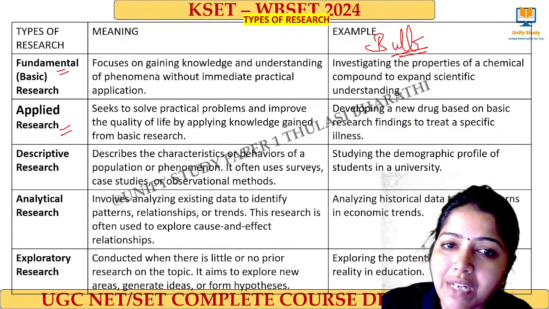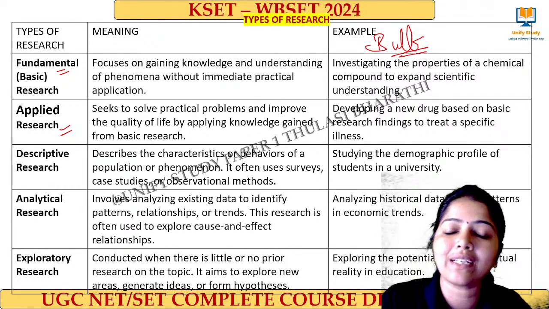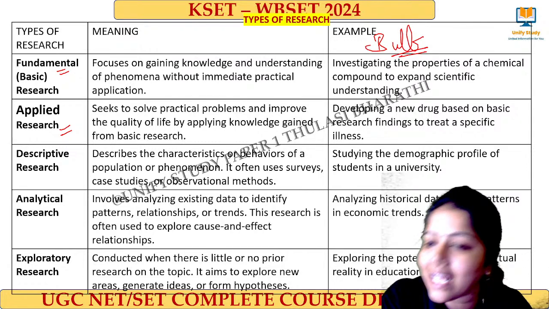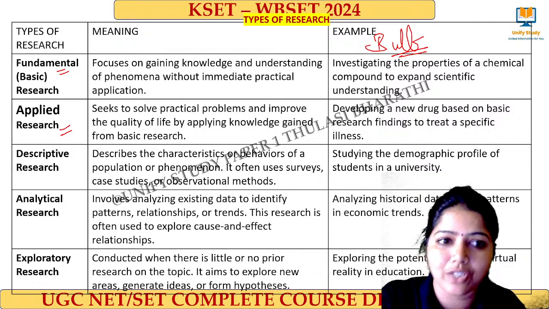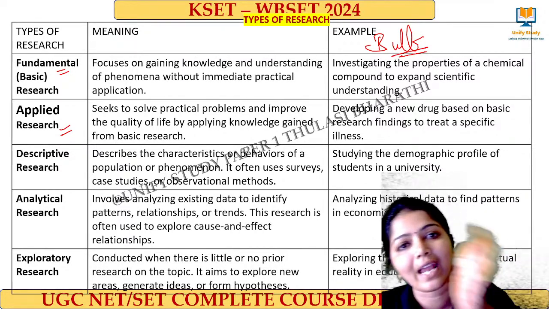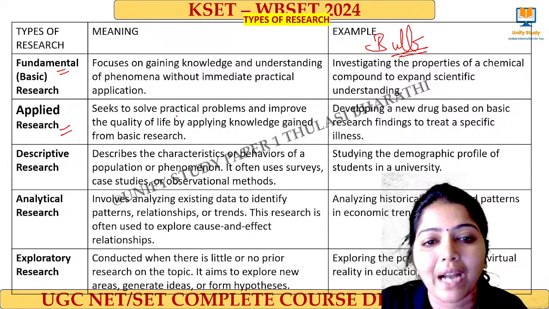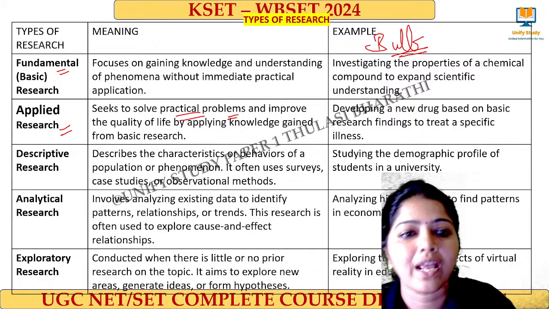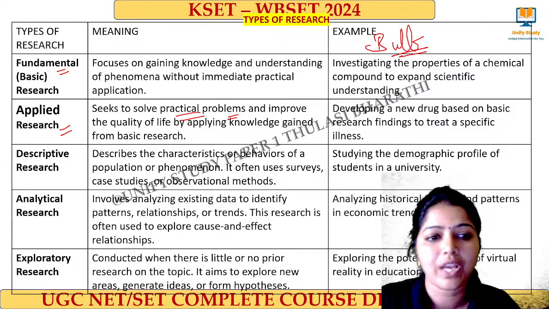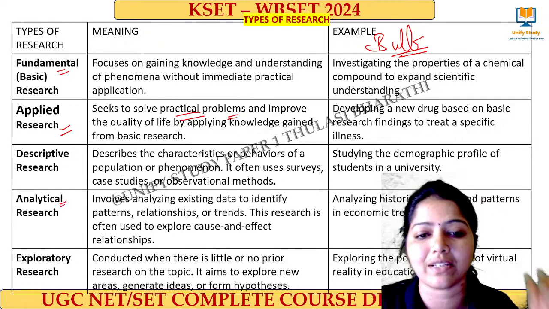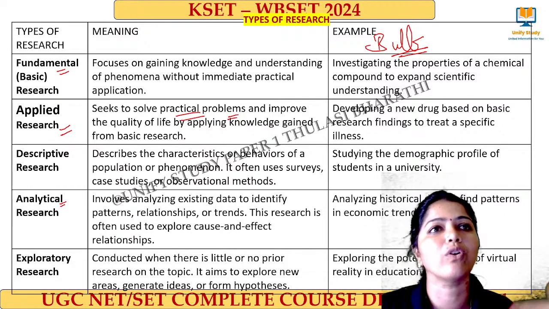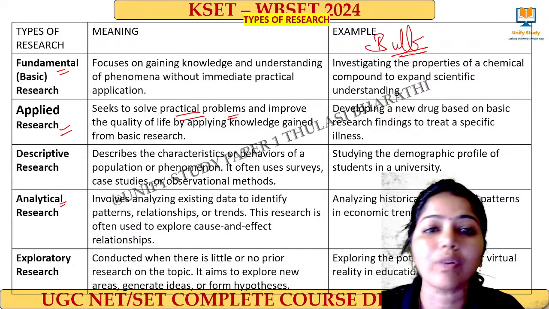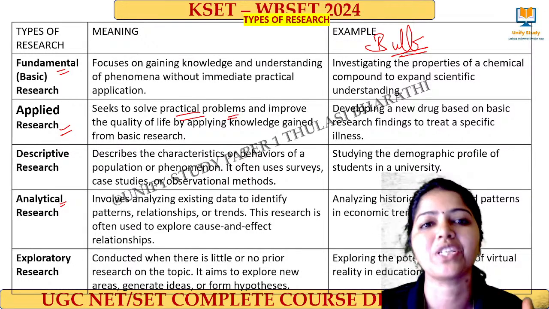Then what is the fundamental research keyword? It focuses on gaining knowledge. That is called fundamental research. Applied research means where I apply. Wherever I have some practical problems, I apply the basic research there, and that is called applied research. Next one, we have analytical research. Analytical research means I go to a mall. I just want to know about the trend, what is happening, how the purchases are going on.